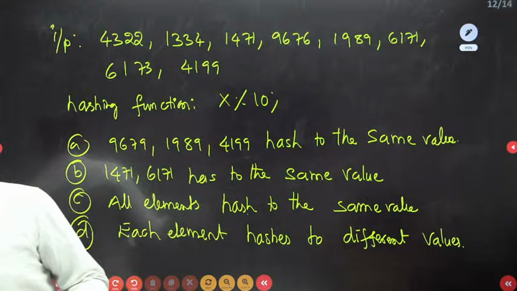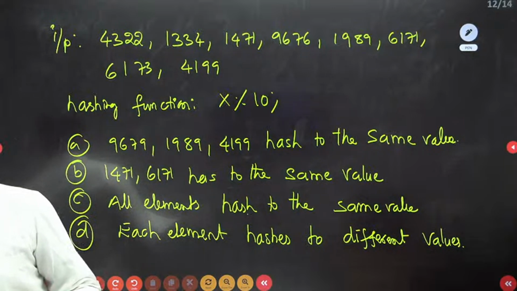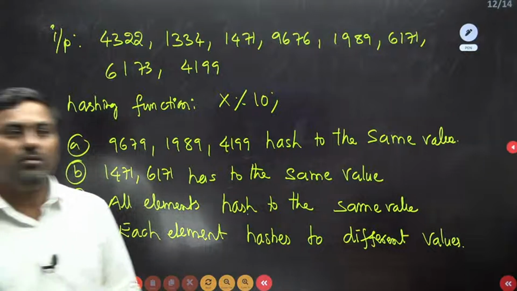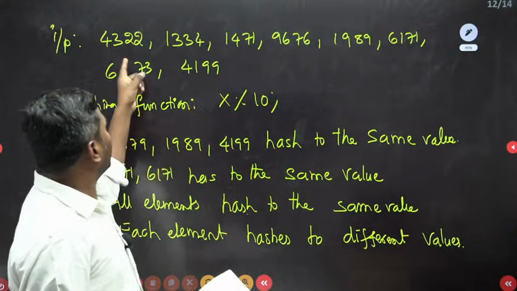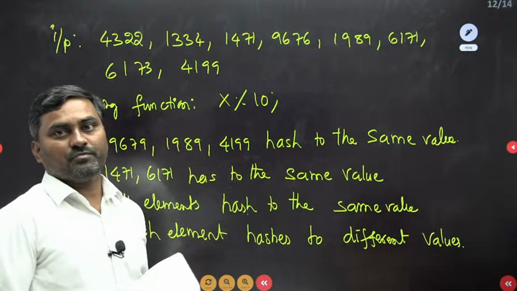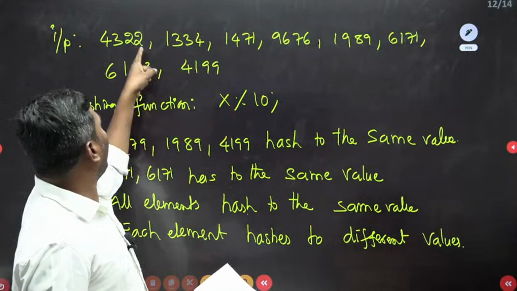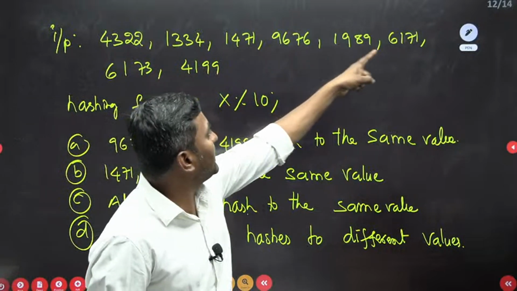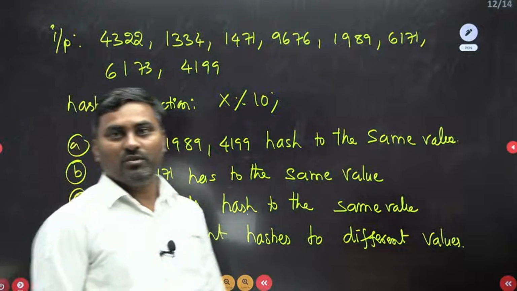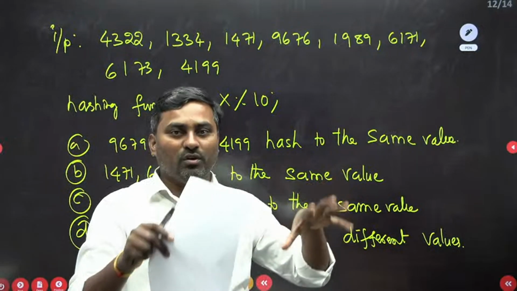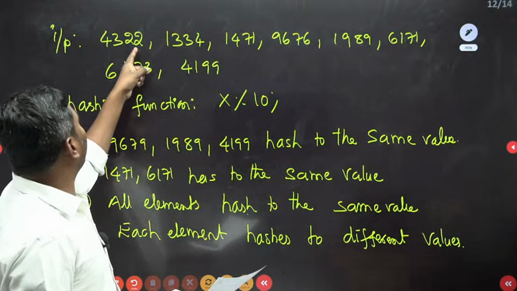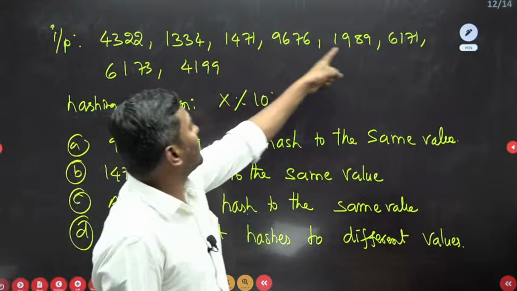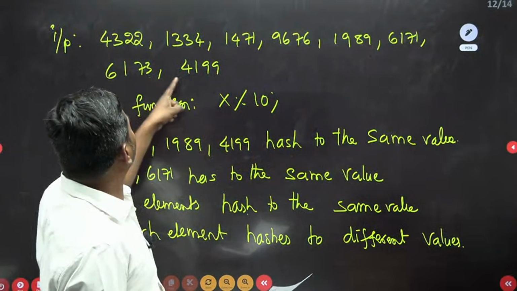This was the question. Now look, the hash table has 10 elements, right? When you take the inputs, you apply this function, the modulo operation. So looking at the options directly, without entering the values into the hash table, we can answer it. This is going to be index 2, this index 4, index 1, index 6, 9, 1, 3, 9, right?